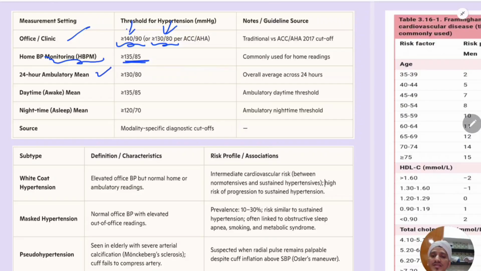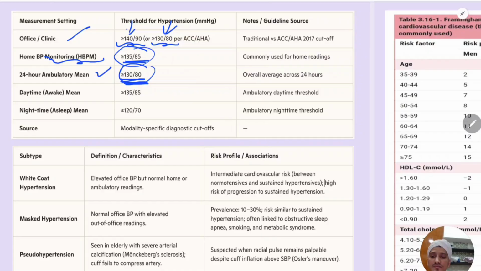24-hour ambulatory mean BP, that is, the patient will have that automatic BP measuring machine. Based upon that, the threshold is 130. Remember, with ambulatory mean BP, the patient is working and doing all his things and his BP is getting recorded in the machine. But the cutoff for that is still lower, that is 130 by 80. For home BP it is 135 by 85, but the cutoff for ambulatory BP is 130 by 80.